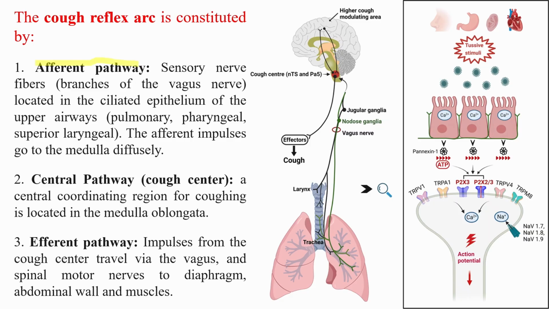The cough reflex arc consists of 3 major pathways. 1. Afferent limb: sensory fibers from the respiratory tract detect irritation and transmit signals via the vagus nerve to the brainstem. 2. Central pathway: located in the medulla oblongata, this cough center processes the signal. 3. Efferent limb: motor neurons send impulses to respiratory muscles, particularly the diaphragm and intercostals, to initiate the cough. Receptors involved include both mechanoreceptors and chemoreceptors, especially in the pharynx, larynx, and bronchi.